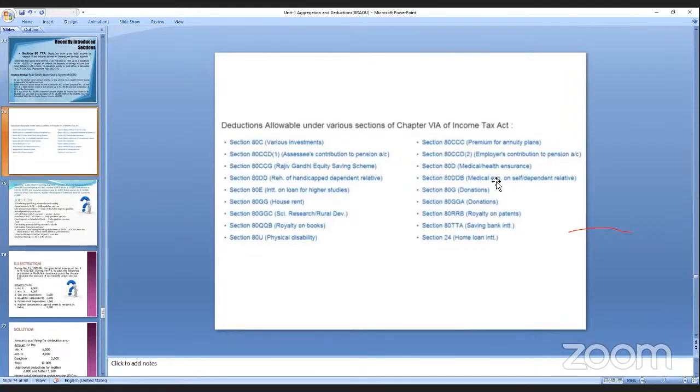And 80RRB is a royalty on patent. And 80TTA is savings bank interest. And section 24 is home loan interest.